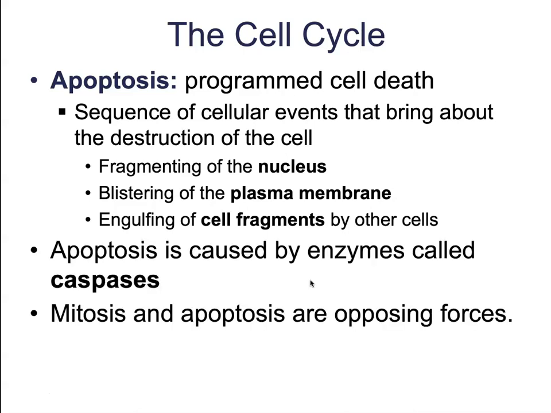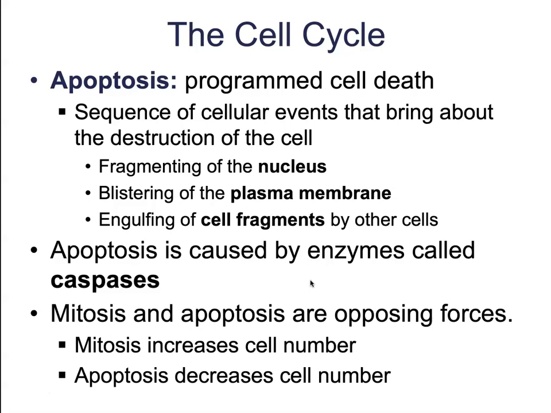Mitosis and apoptosis are opposing forces. This just means that mitosis, or cellular division, is going to increase the total cell number. Apoptosis decreases that overall cellular number.